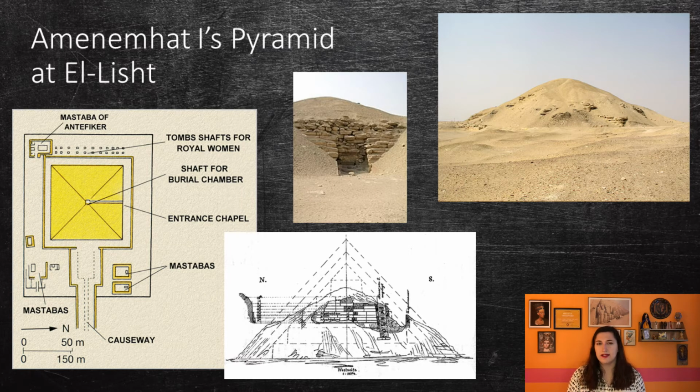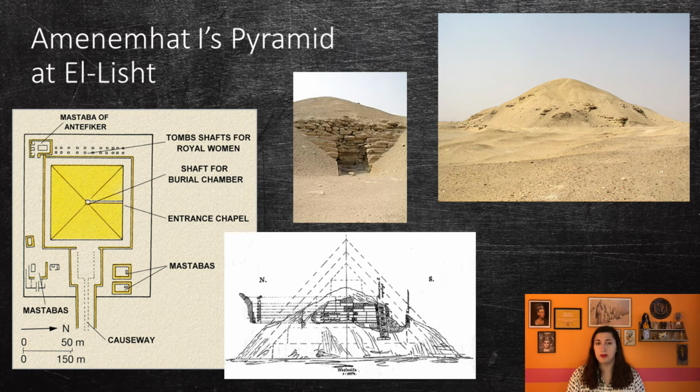It is located in the city of El-Lisht and is made up of blocks of limestone and rubble before being covered in white Tura limestone casing. Interestingly, the rubble contained fragments of decorated blocks from Old Kingdom monuments such as Khufu and Khafre's pyramid complexes. Like the older pyramids, when the limestone casing was removed, the interior of the pyramid slumped.